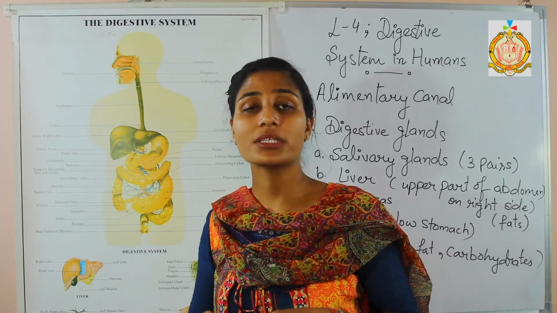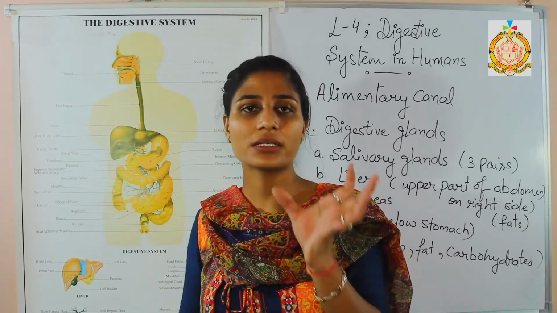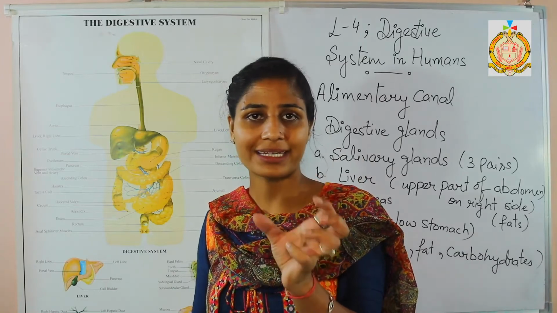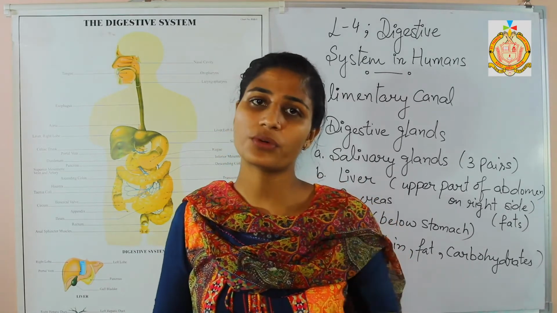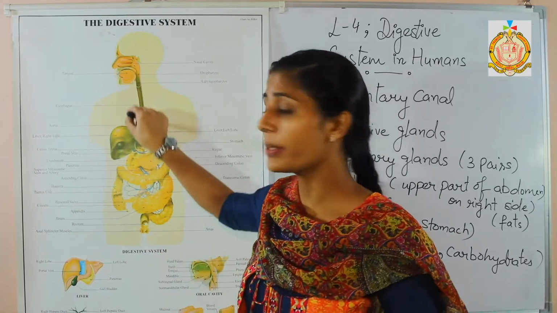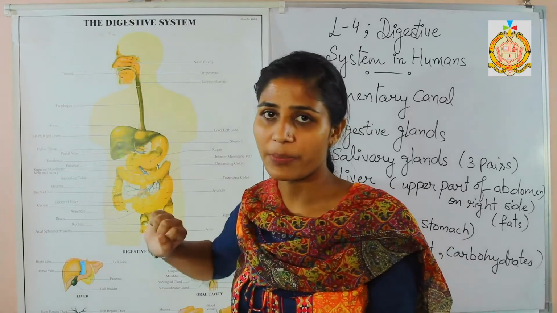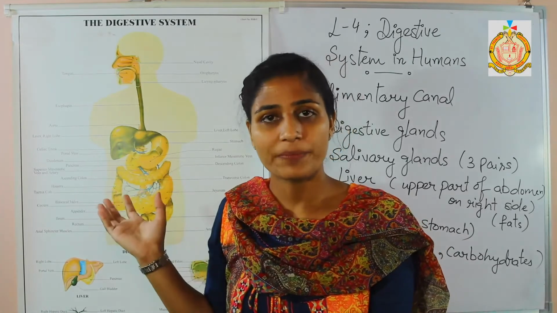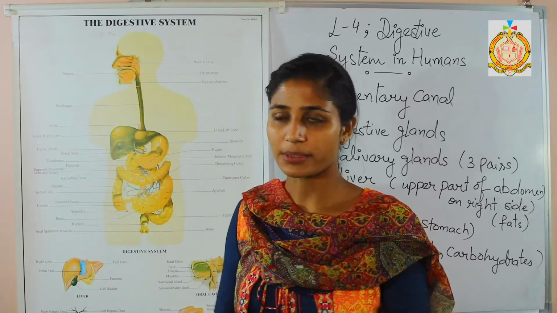And here, how is this food entering from the mouth to the stomach part? Here the rhythmic contraction takes place as well as the relaxation. That is known as peristalsis. I used this term before also. Peristalsis is the movement of the food in the food pipe. In that way, the food enters from the mouth to the stomach part. So the food pipe's function is only to send the food from the mouth to the stomach.